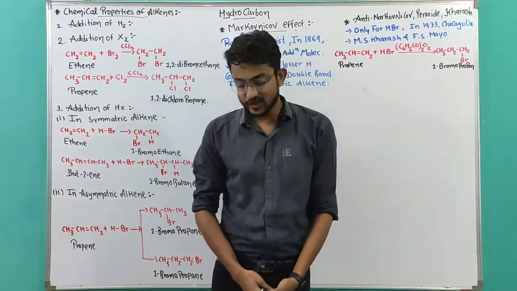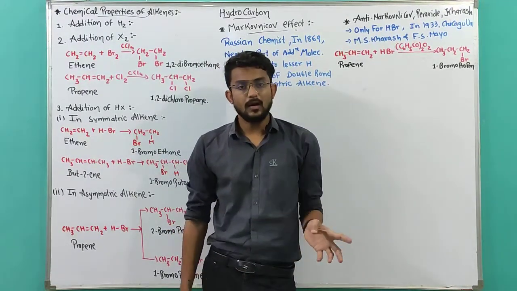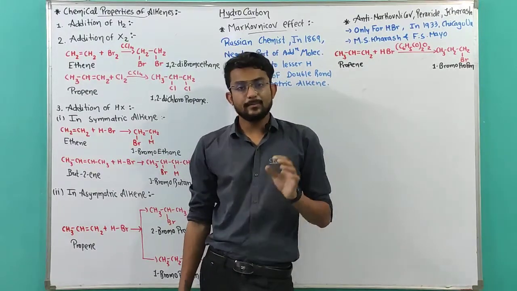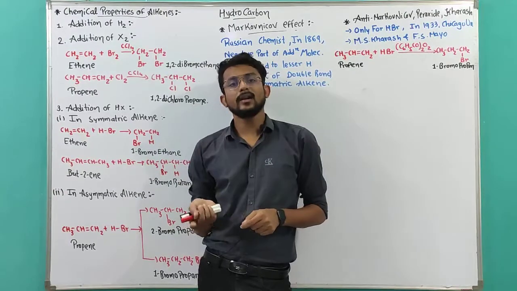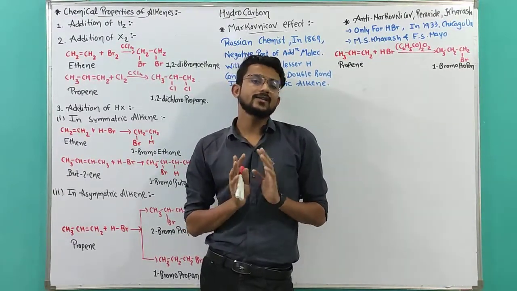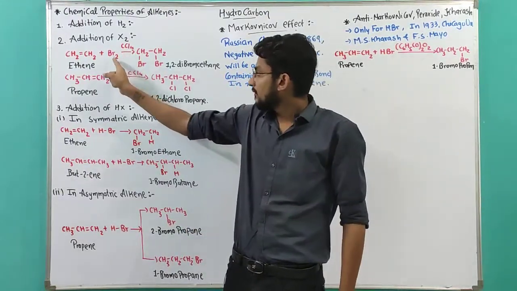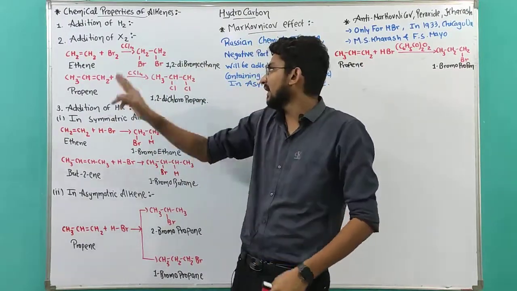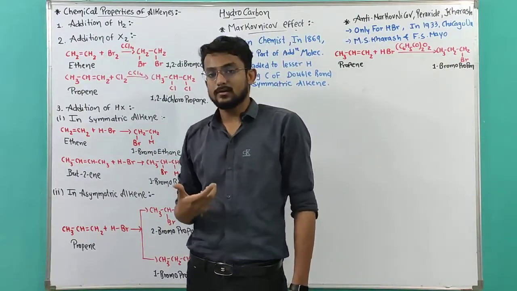So what is an addition reaction? When an unsaturated compound breaks the pi bond and adds another reagent into that, it is known as an addition reaction. In the sense, there are two reagents, 1 and 2, and both are adding to each other and giving me only one product. How does this work?